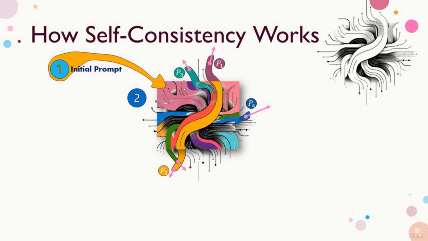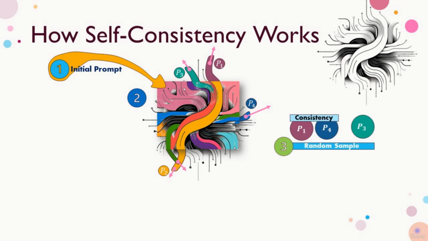The model generates multiple independent reasoning paths instead of generating a single and sequential reasoning trail, as in the chain of thought. Each path represents a different way of thinking about the problem, similar to having multiple experts analyze the question. These paths may vary significantly, covering a range of logical strategies, perspectives, or even hypothetical scenarios. This diversity is crucial as it avoids the biases and limitations of a single line of reasoning.